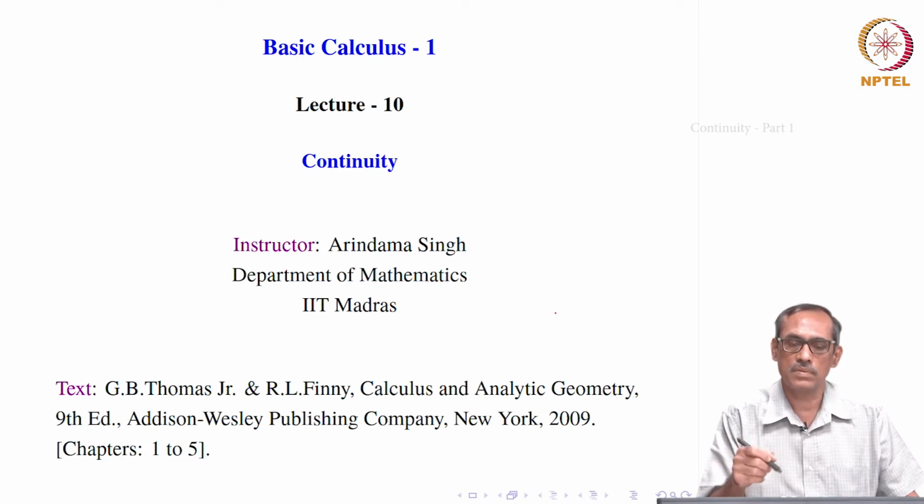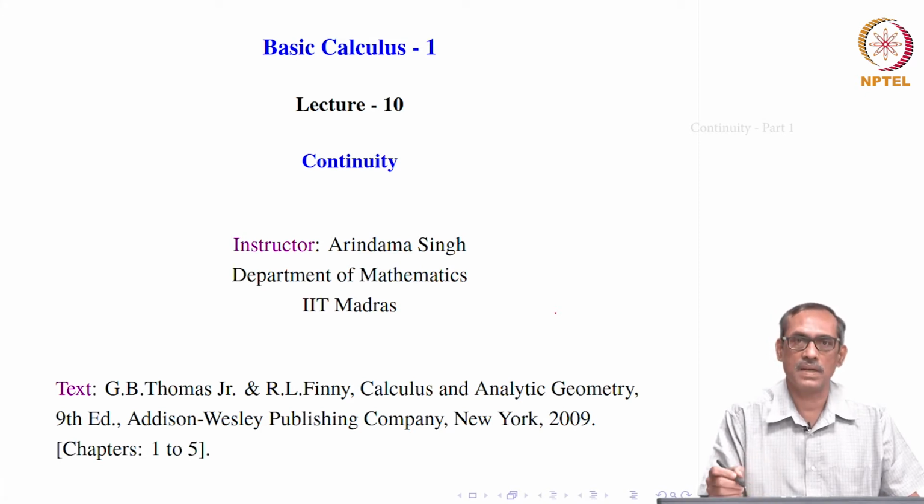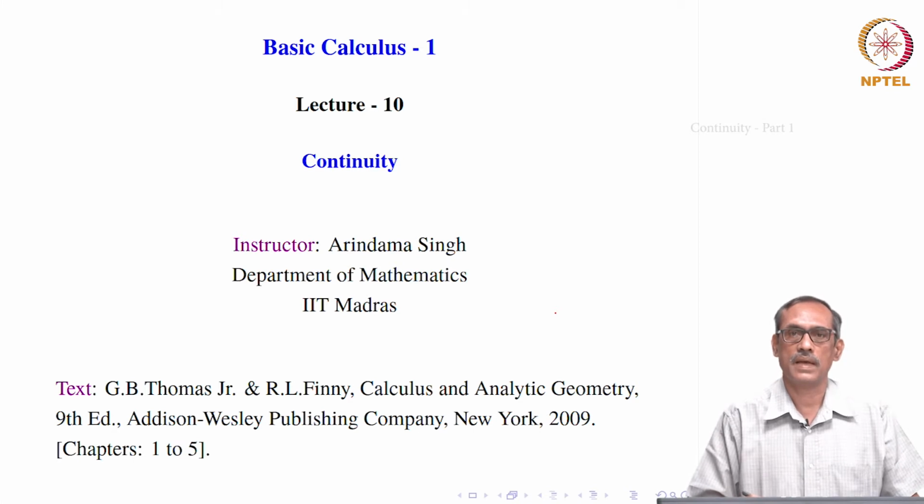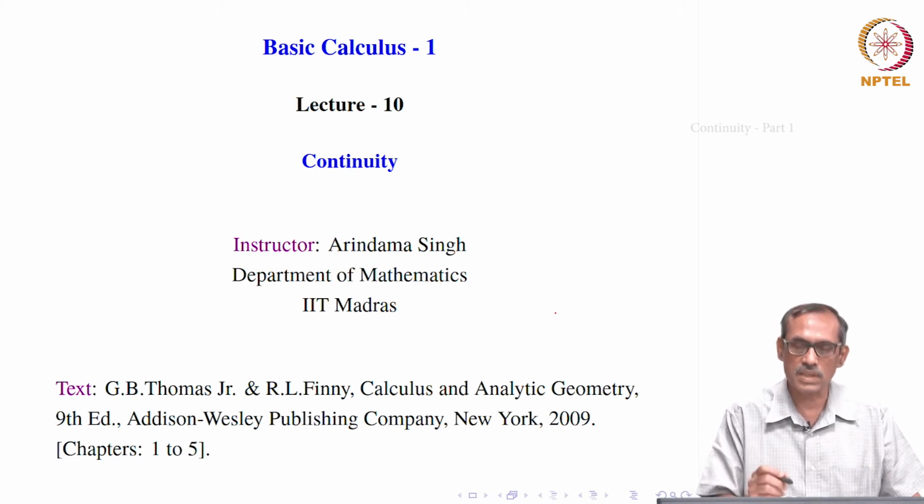Then we moved to limits at infinity, that is x goes to infinity or x goes to minus infinity. And also we discussed how a limit of a function can become equal to infinity or minus infinity at a point c, or even when x goes to infinity or minus infinity. So, today we will be extending those notions and discuss the continuity of a function.